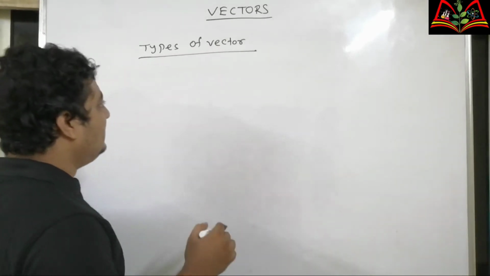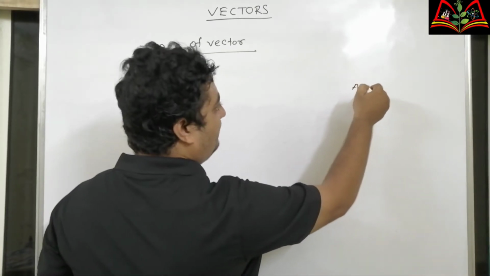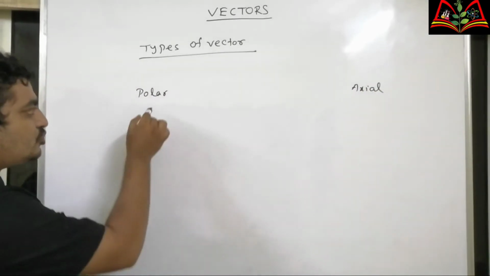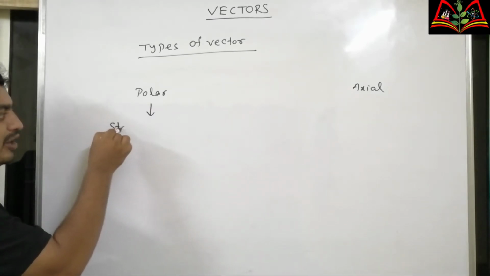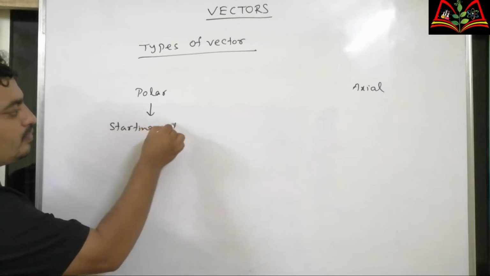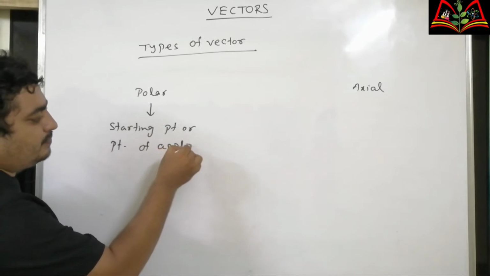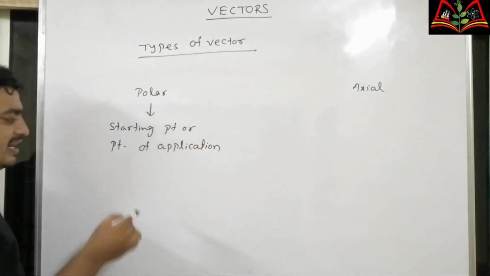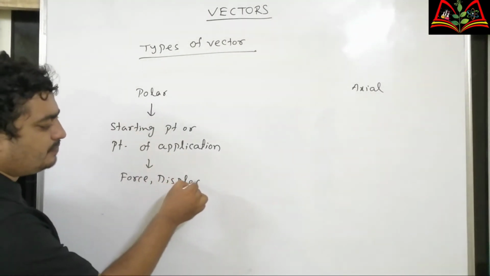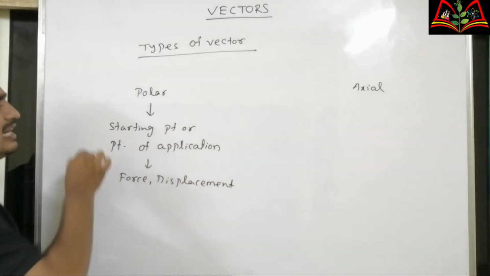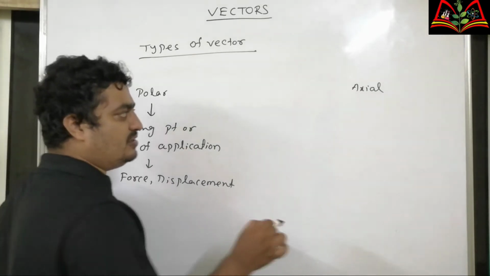So next is polar and axial vectors. Polar vectors and axial vectors. The vectors which have a definite starting point or point of application are called polar vectors. For example, force, displacement, velocity are polar vectors. They have a definite starting point or point of application.